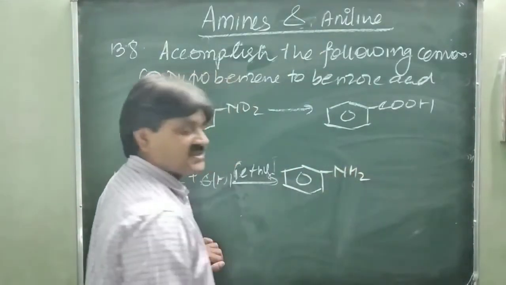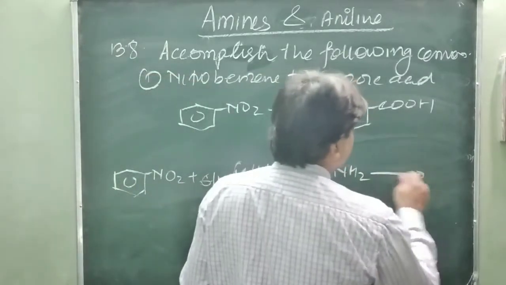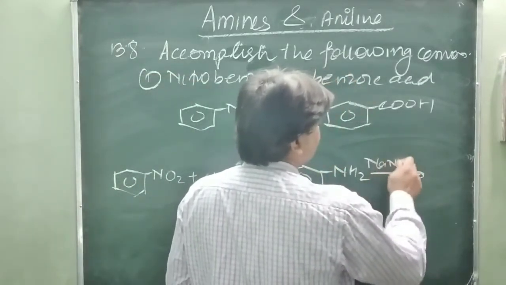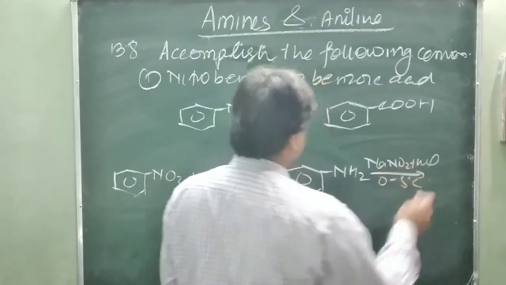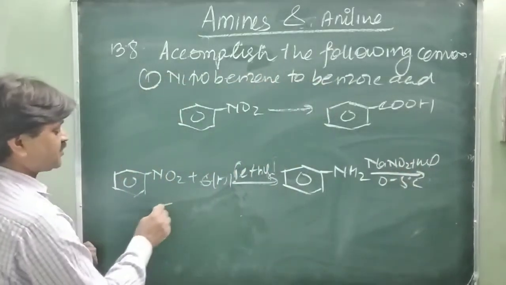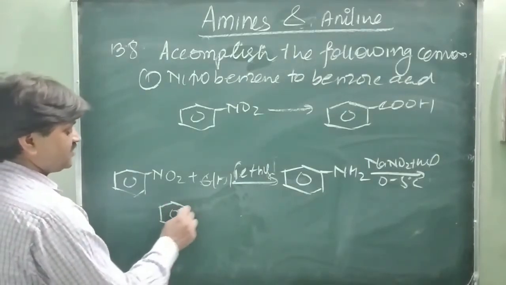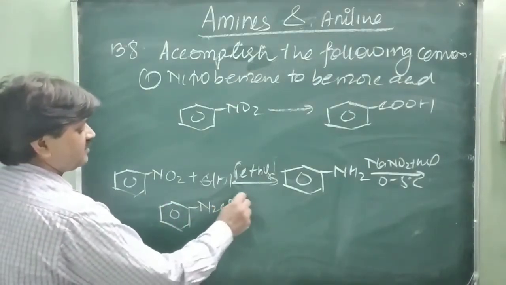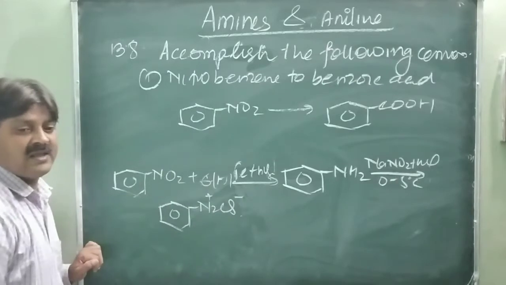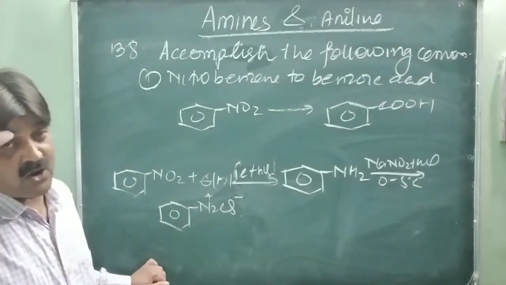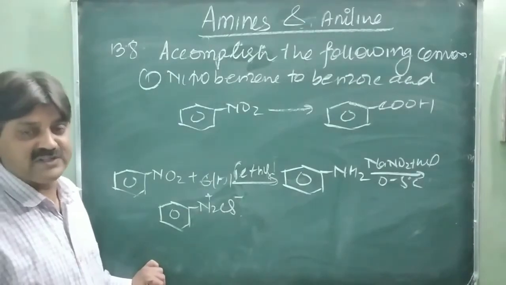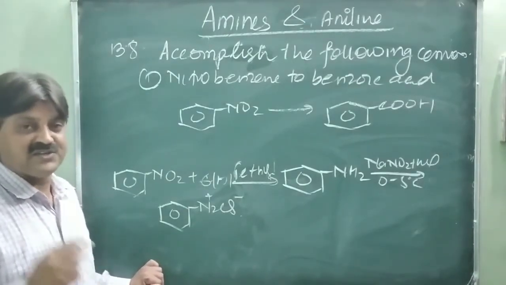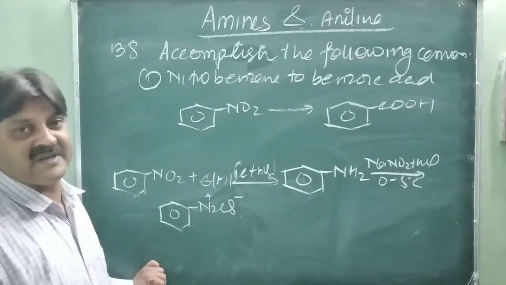Now diazotization: NaNO2 and HCl at 0 to 5 degrees Celsius converts it into the diazonium salt, N2Cl, benzene diazonium chloride. This benzene diazonium chloride on reaction with CuCN and KCN, this reaction is known as the Sandmeyer reaction.